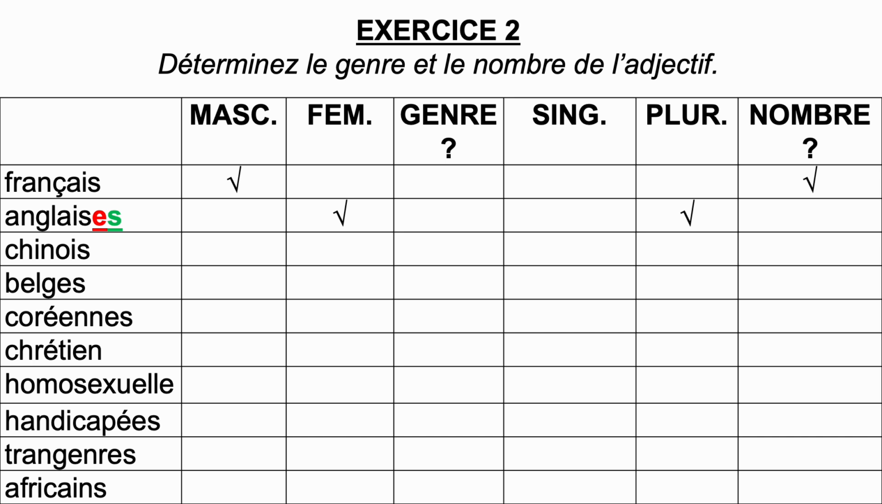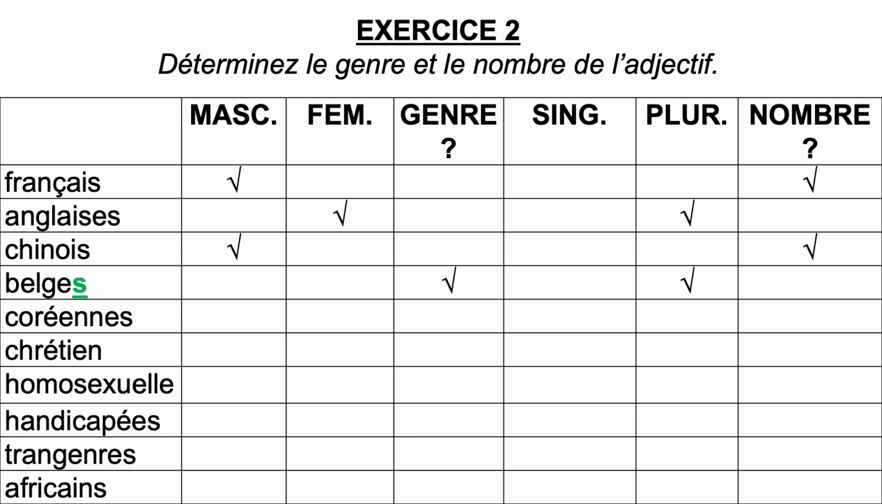Chinois. The masculine singular form ends with an S, chinois. There is no extra E, so you know it's masculine. And because the masculine singular form ends with an S, you cannot tell if it's singular or plural. Belge. The masculine singular form of Belge ends with an E, so you cannot tell if it's masculine or feminine. There is an extra S, so you know it's plural.